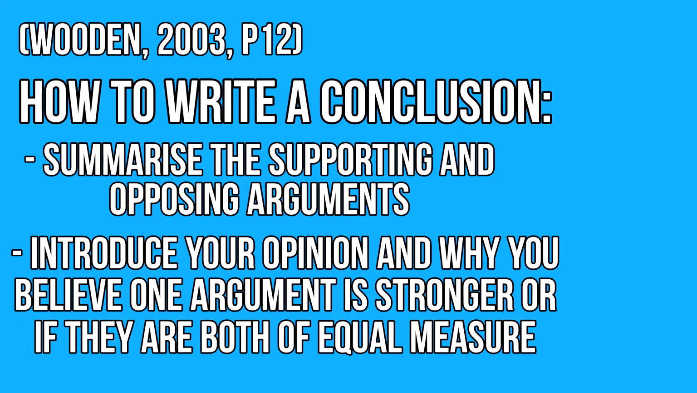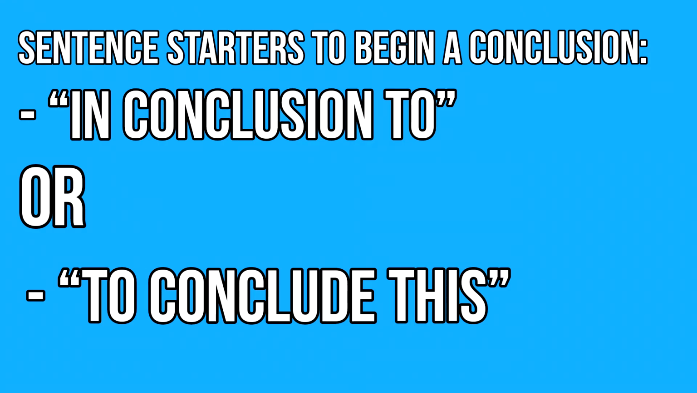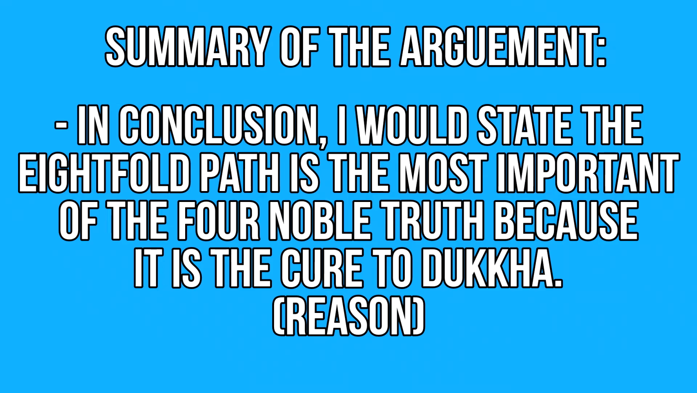There are only 2 steps in this, and the first step is to summarise both arguments, and the only part which will be new is for you to evaluate which argument you thought was stronger, or if there was an equal strength, and then present a new reason on why you would think this. Now let's break down how to do this. Firstly, conclusion should begin with a starter, such as in conclusion to, or to conclude this, and then be followed by a summary of the 2 arguments.